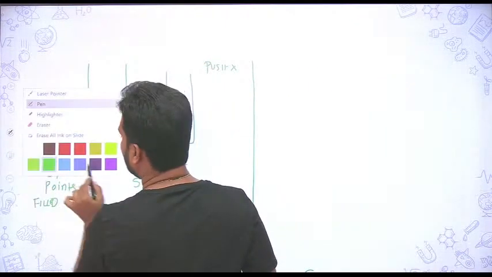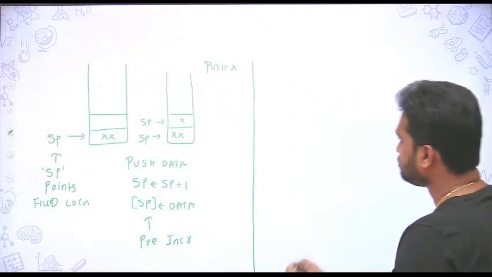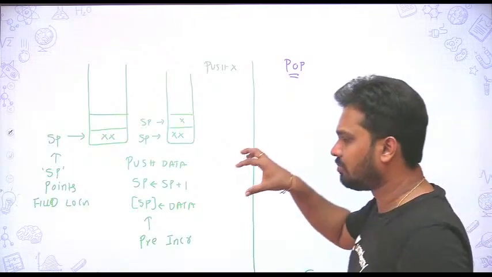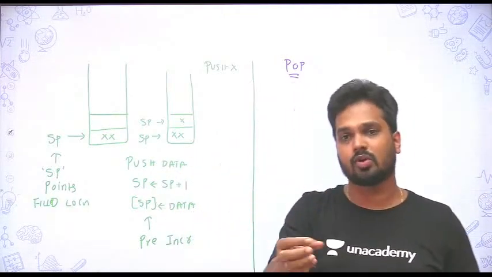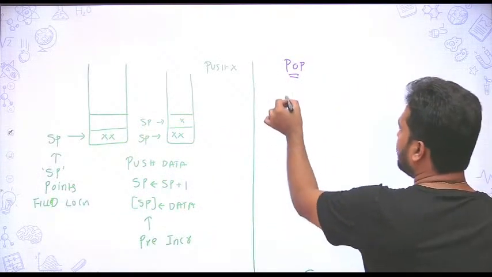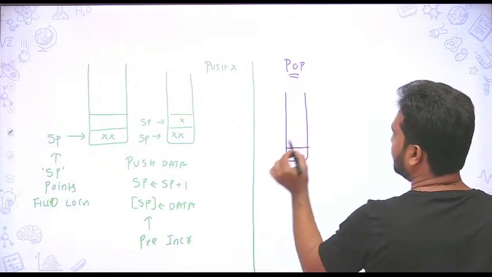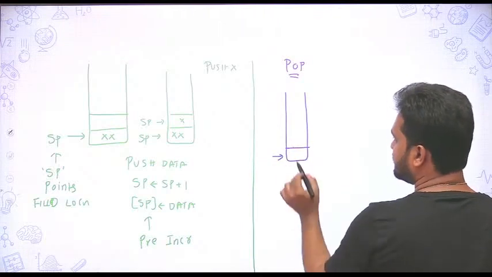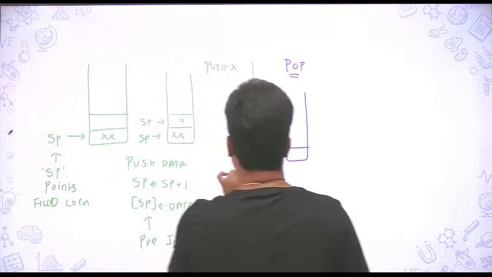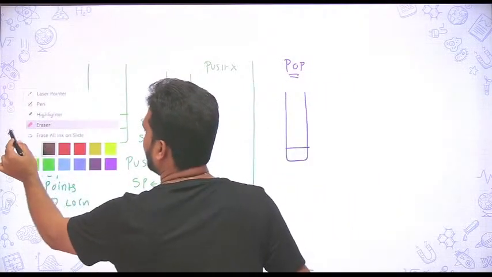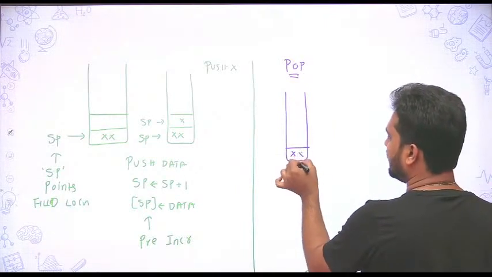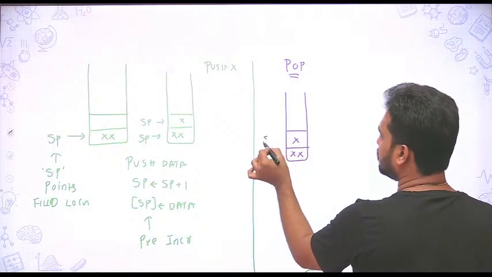What is the pop operation? Depending on the data structure you have implemented in your processor, and the syntax you are following, your push and pop will be accordingly. So here what will be your pop? Say for example, I already have some random content here, and this is my SP.